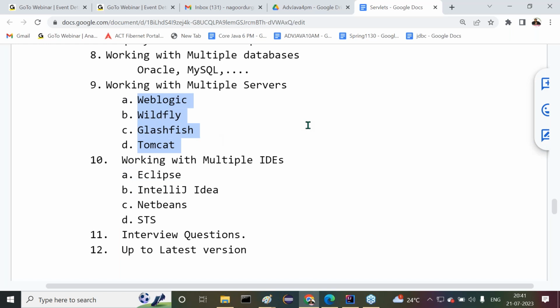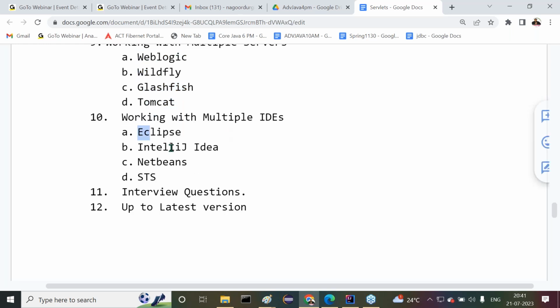Just one server awareness is sufficient, no? But we are going to see how to run our applications with these servers so that we get some clarity. Working with multiple IDEs: Eclipse and IntelliJ IDEA. Majorly I'm going to use these two. But when I go with the frameworks, there I'm going to use STS. If possible, NetBeans also I can show, but if you want to use NetBeans, minimum Maven is required.